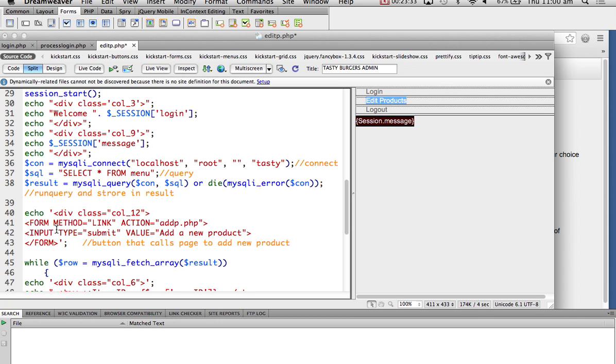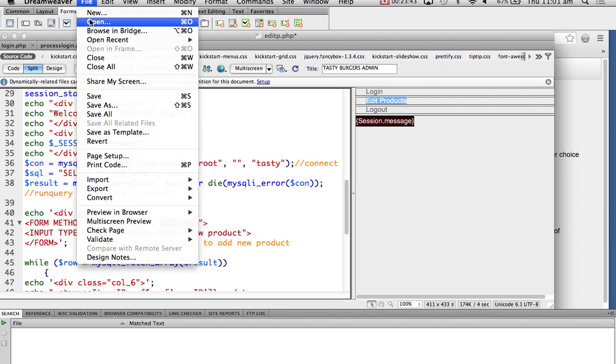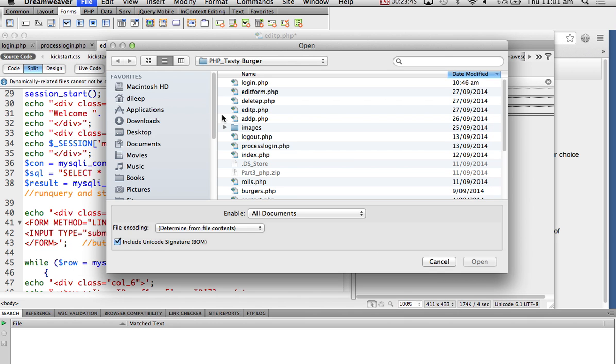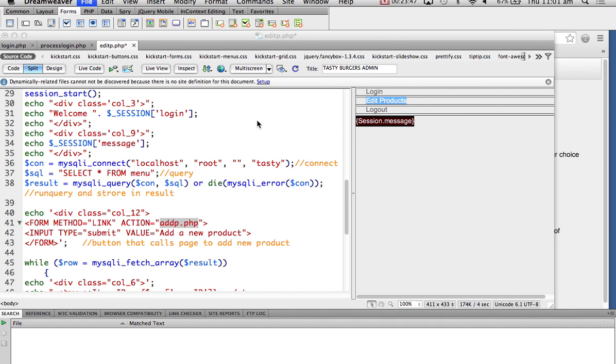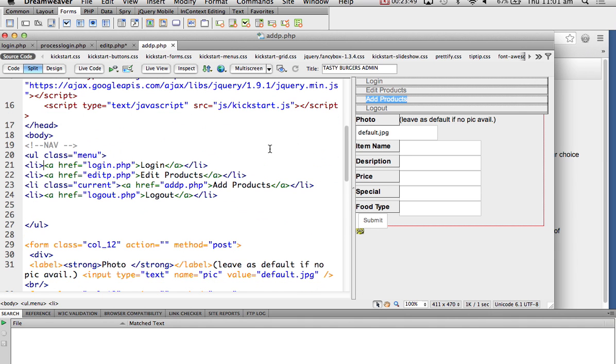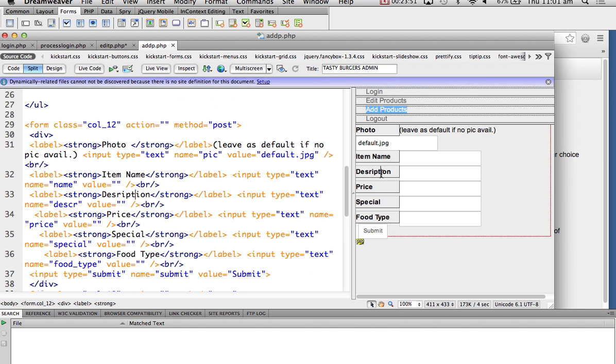The form is nothing but a button that says add new product. This button calls a PHP file called addp.php. Addp.php is nothing but a form: item name, description, and that's a good opportunity to fix the spelling, description, price, special food type.